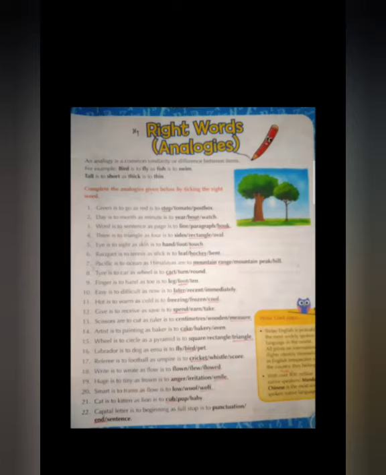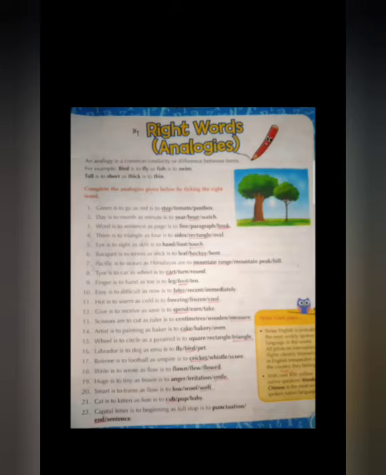Second one, day is to month as minute is to hour. In the month we count day by day, or minute by minute. Third one, word is to sentence as page is to book. Answer is book.